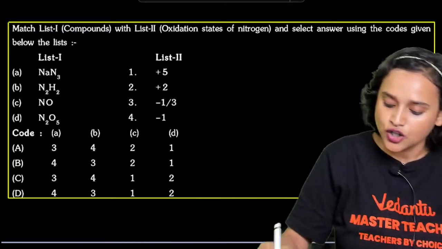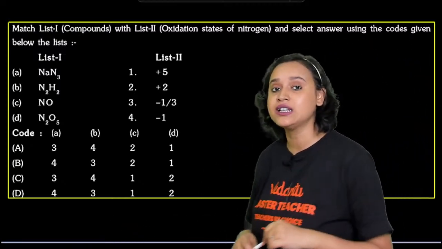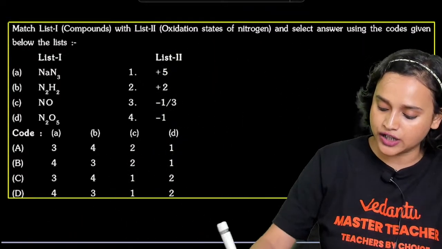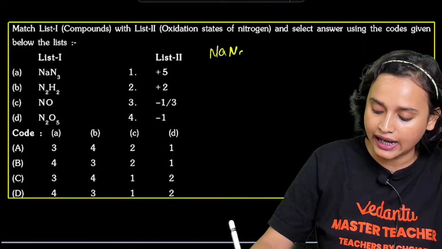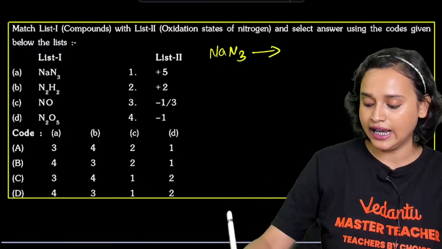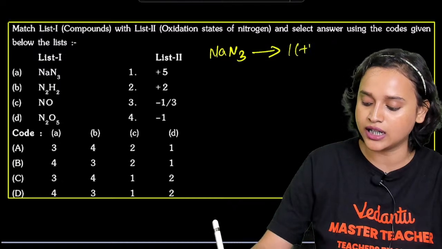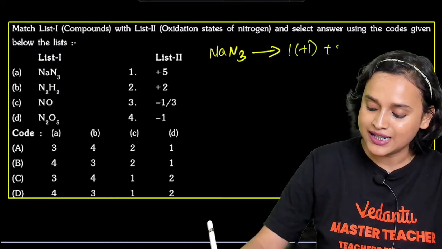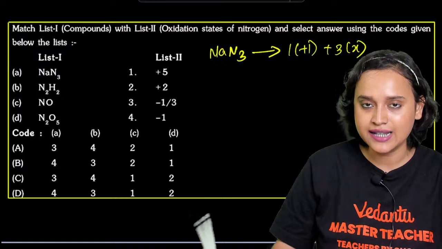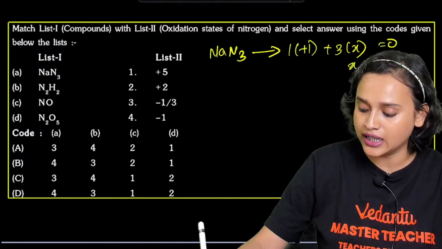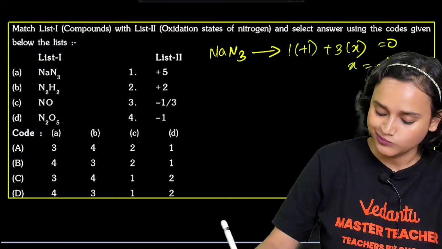So here what do we have to do? We have to match the list of compound 1 to compound 2, everybody. Now let us calculate the oxidation number for NaN3. We know that sodium has +1 oxidation state. So 1 multiplied with +1 plus 3 multiplied with X is equal to 0. That means X is equal to -1/3. Am I right? Very good.